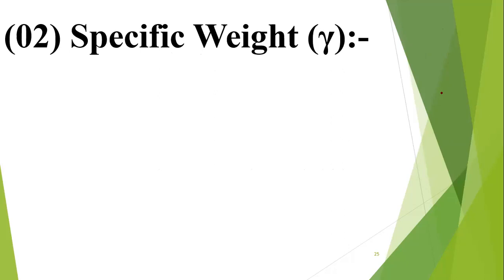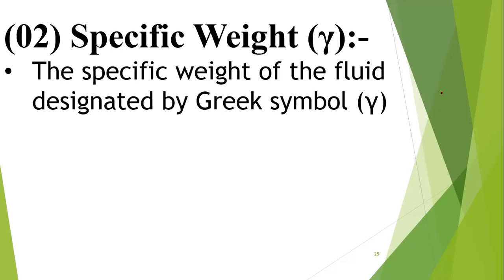Here there is a slight change. Here we do not use mass, we use weight. The symbol of the specific weight is gamma. This is gamma. The density uses rho.